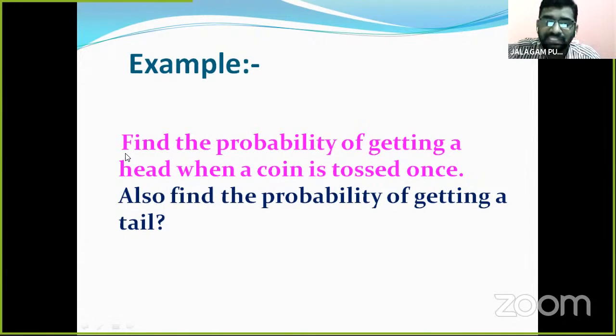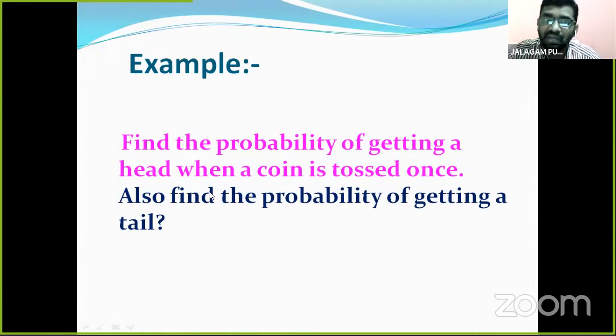So I read it once again: find the probability of getting a head when a coin is tossed once. How many times is it tossed? Only once. Also find the probability of getting a tail.